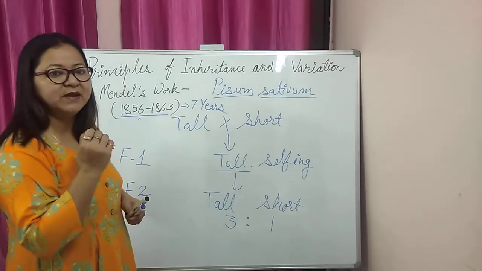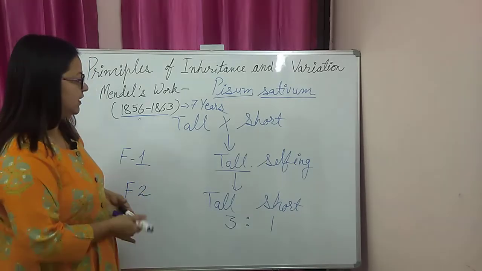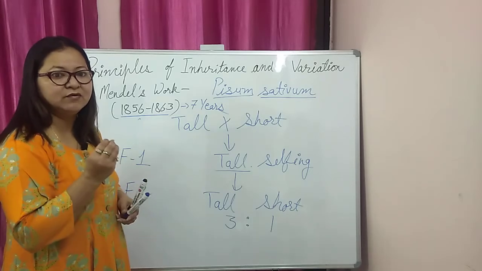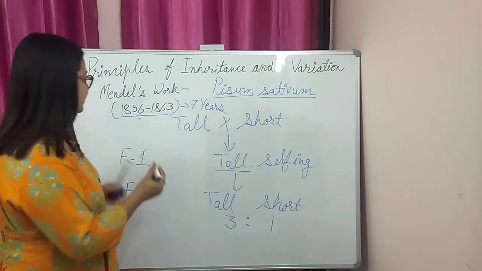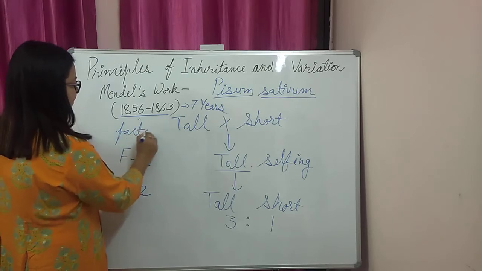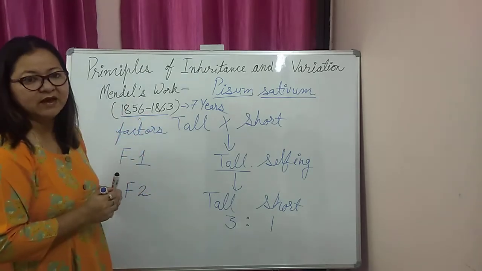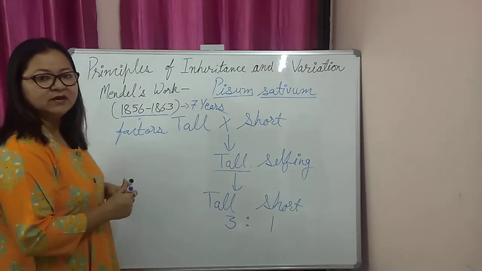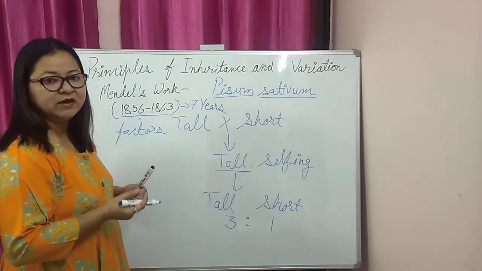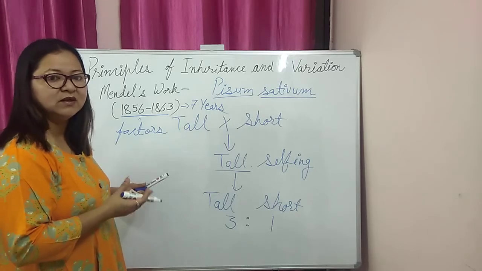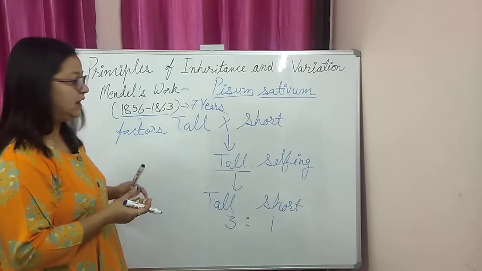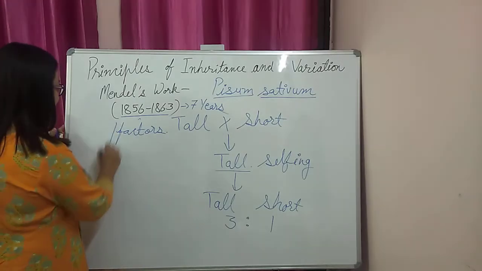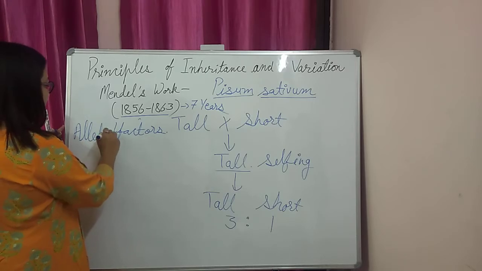Then he explained some features. He explained that for the inheritance of any character, every individual has some discrete unit, and he used the word factors. Now we use a technical term. After the discovery of the electron microscope, we were able to identify the steps during meiosis and mitosis. Then we knew that these factors, as explained by Mendel, are what we now call alleles.